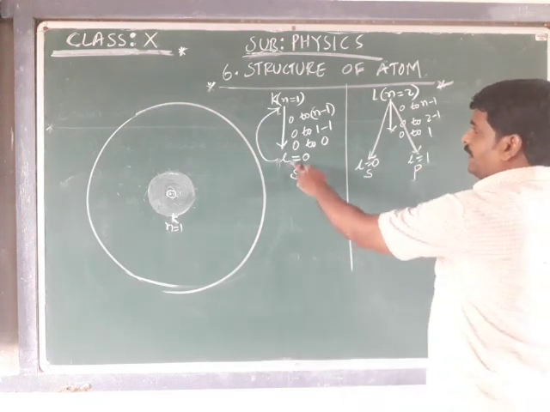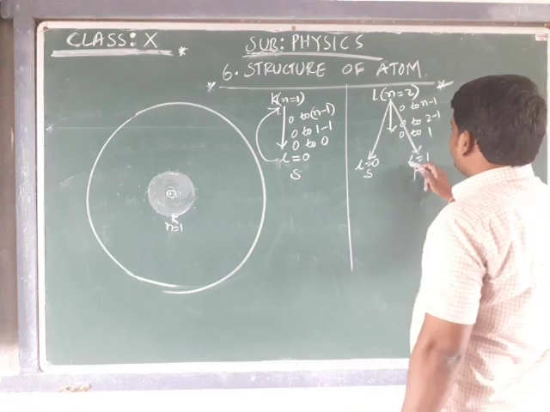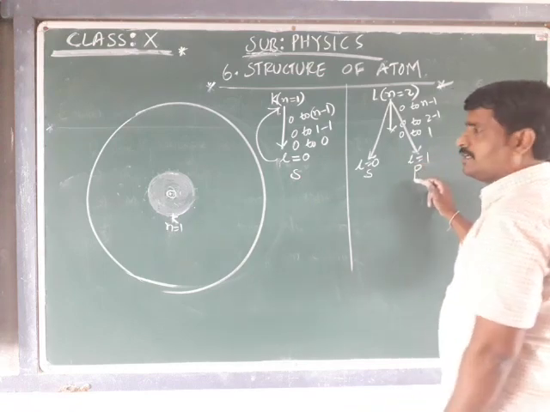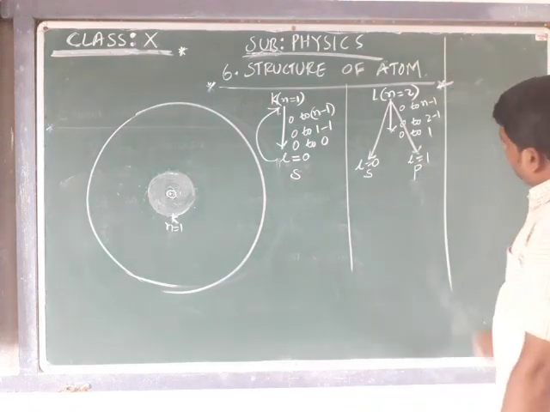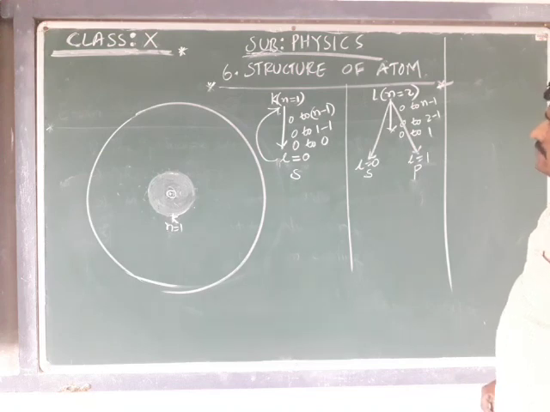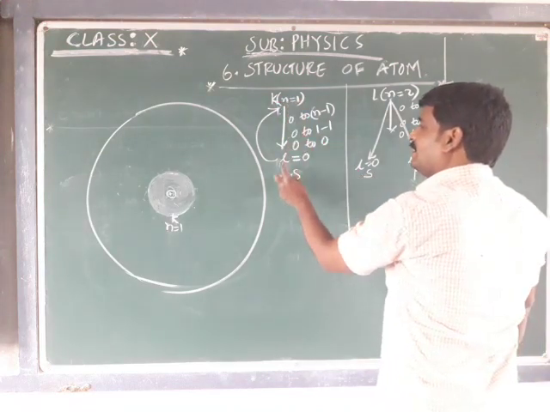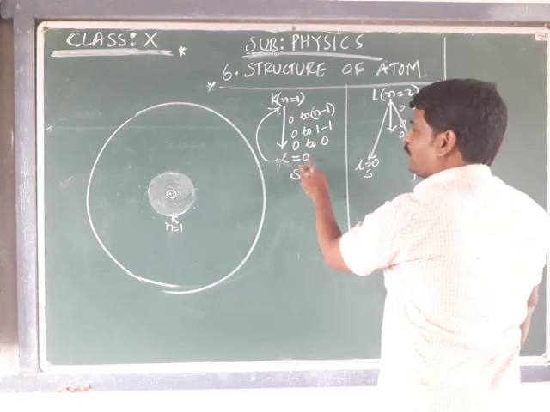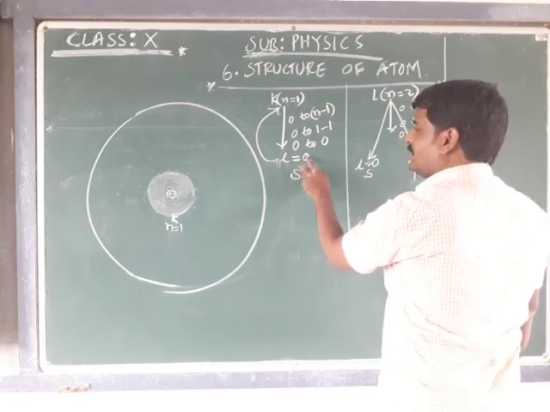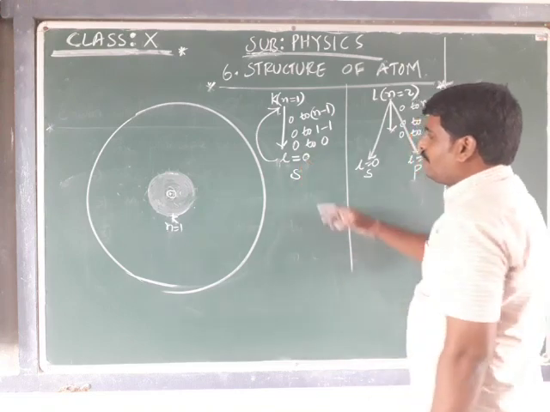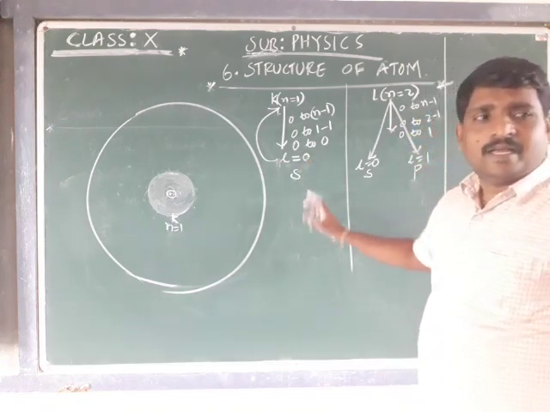Okay. L is equal to 0 is denoted by small s, and if L is equal to 1, it is denoted by P. That means for the K shell, n value is equal to 1, there exists one subshell that is referred to by L is equal to 0 and denoted by small s.